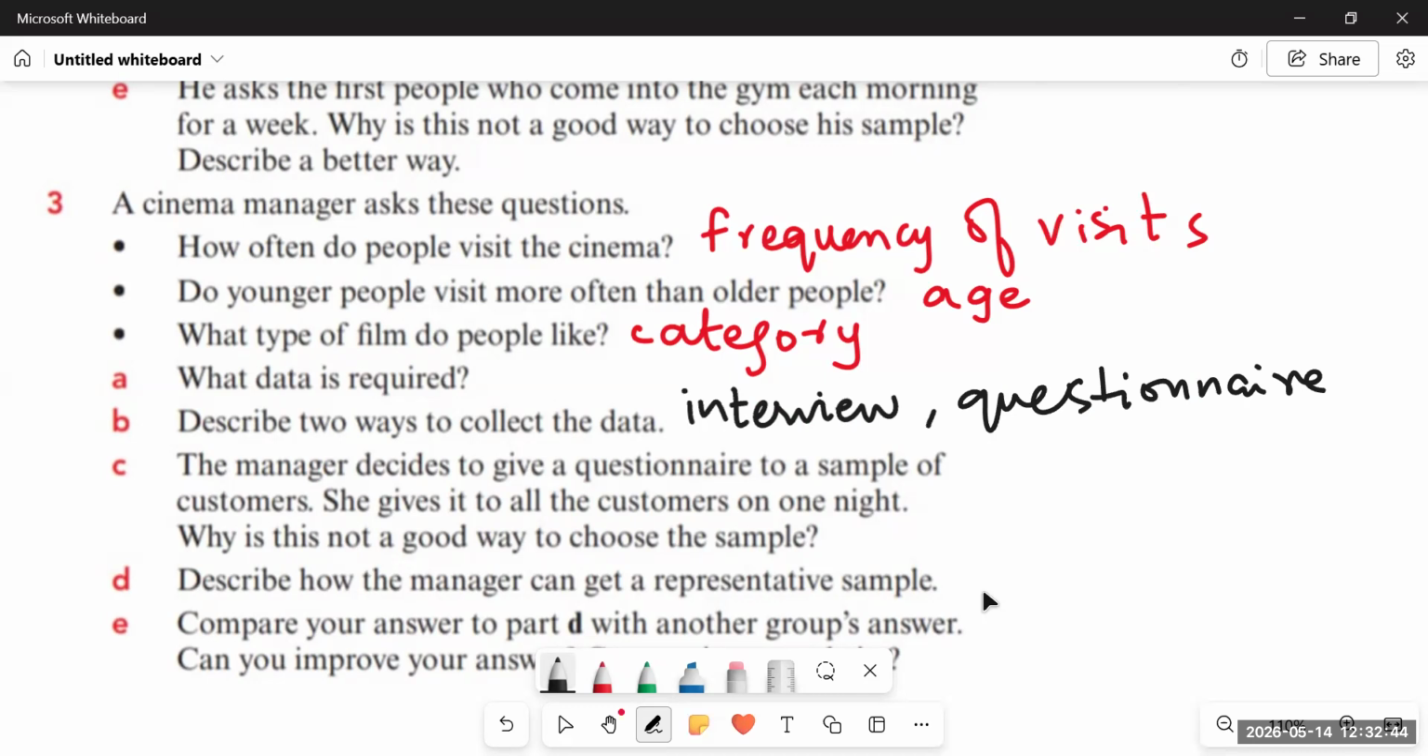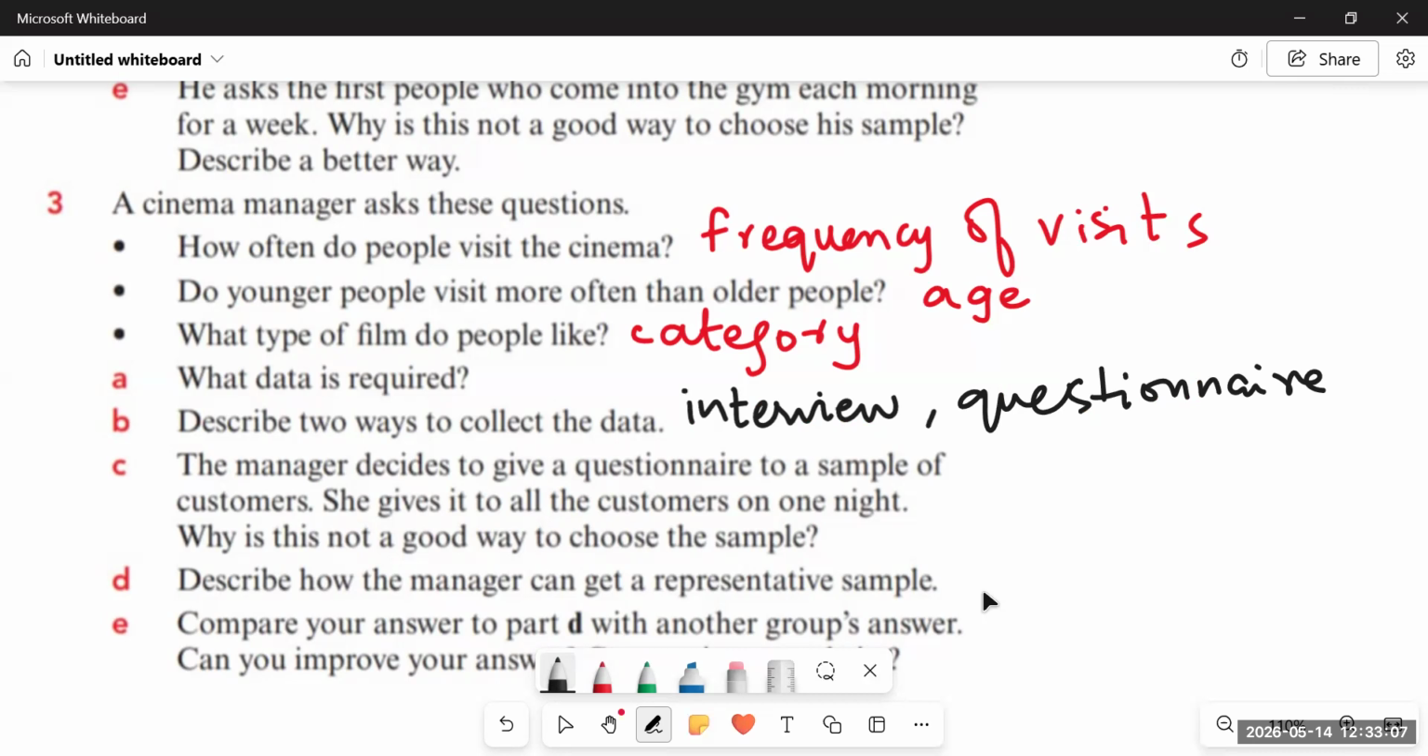It would be preferable to give the questionnaire to some of the people coming one night, and then give the same questionnaire to other people coming another night, or coming to watch another type of movie. So it will give a more clear picture of what type of movies or what timing people prefer, right?